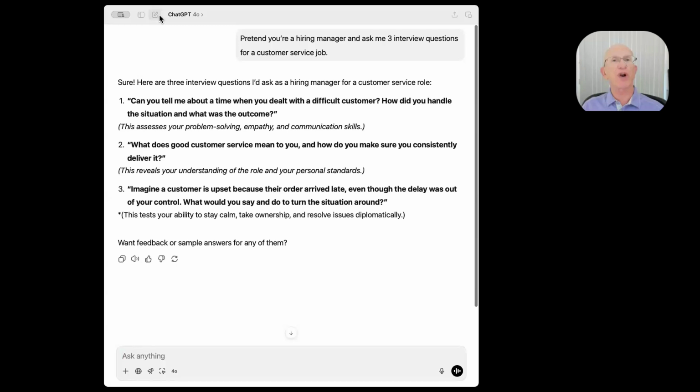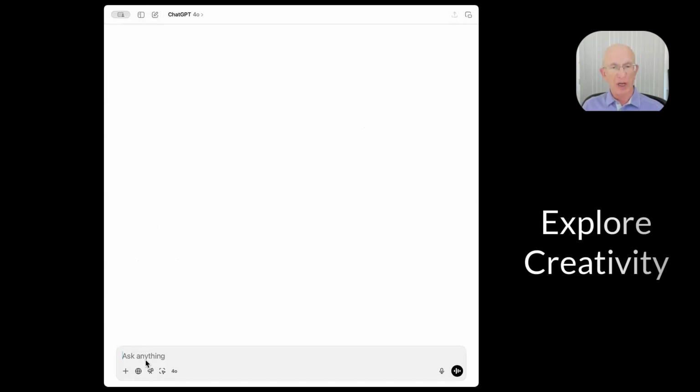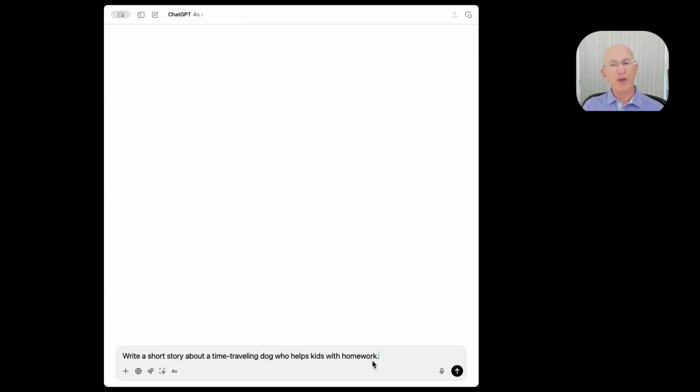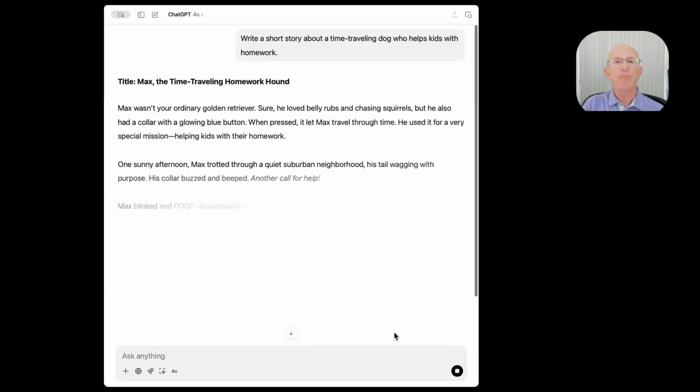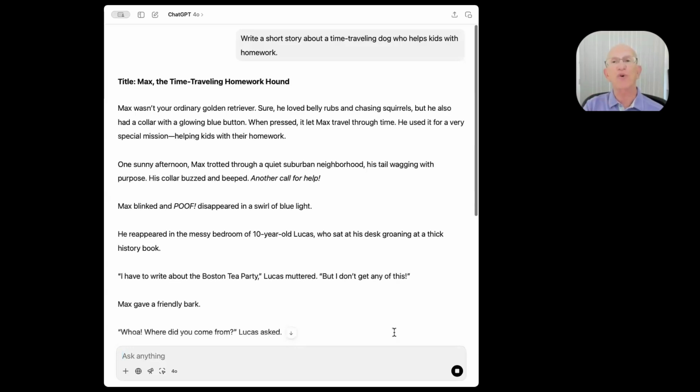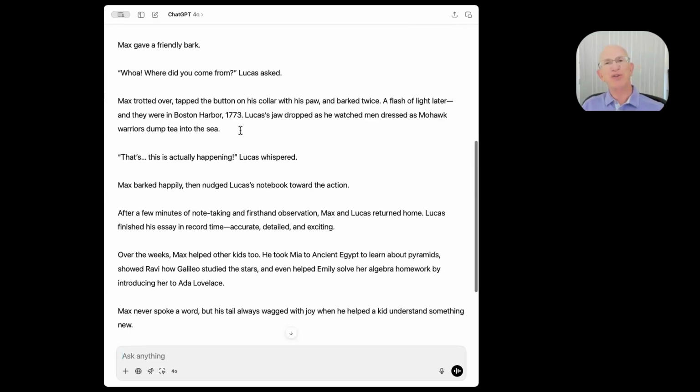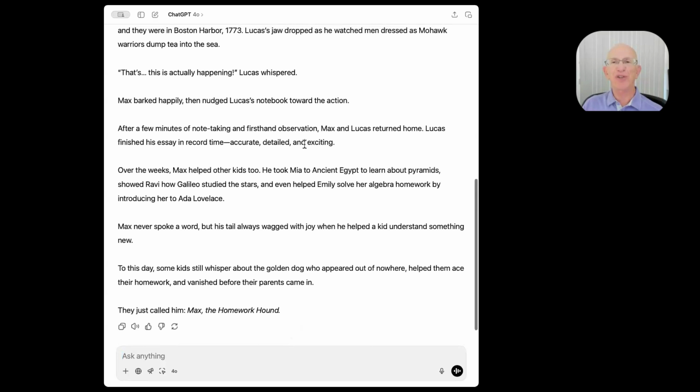It can do creative writing. I've used it for some samples when I do my writing class. Write a short story about a time-traveling dog who helps kids with homework. I don't know how long a short story it's going to come up with, but it gave Max the time-traveling homework hound. Okay, a little alliteration there. Max blinked. They were in Boston Harbor. Max took them out in history. A few minutes of note-taking. Max helped other kids. Took Mia to ancient Egypt to learn about pyramids. Hey, Max sounds pretty good.